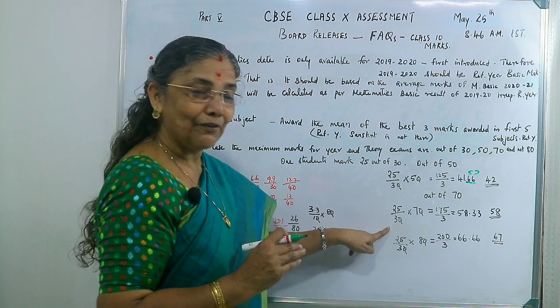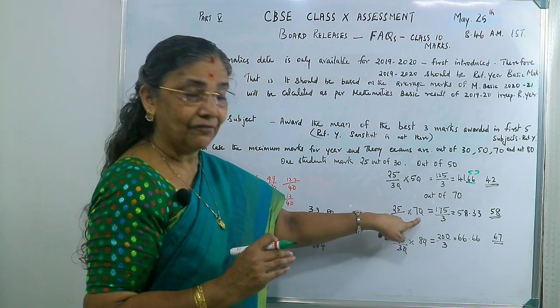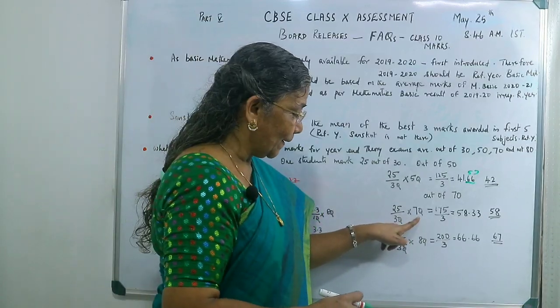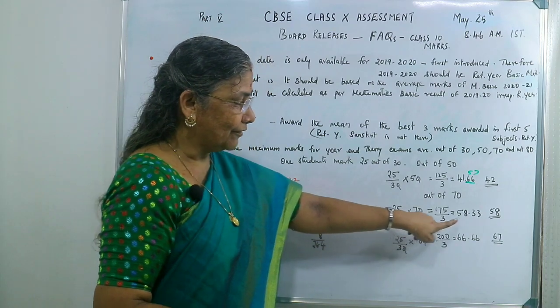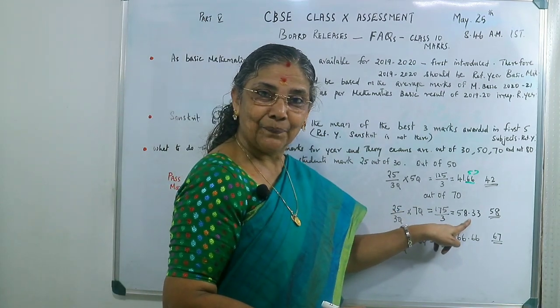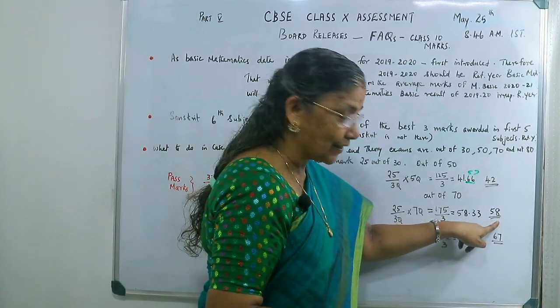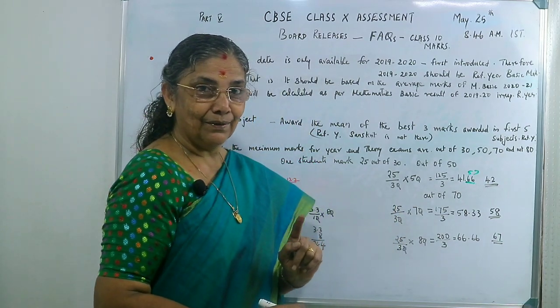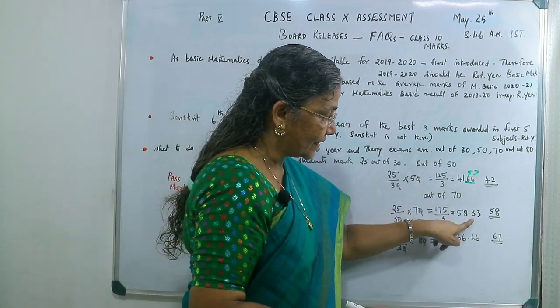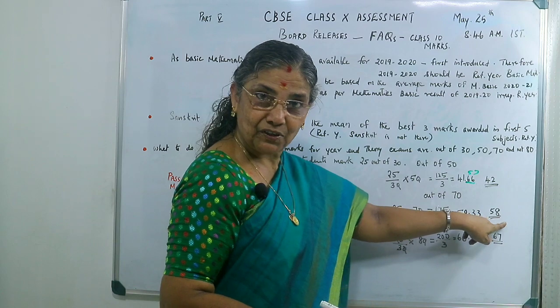Then 25 by 30, if we have to calculate out of 70, there you can see 58.33, and here it will come as 58. Why is it 58? Because the decimal part is less than 5. That is why 58.